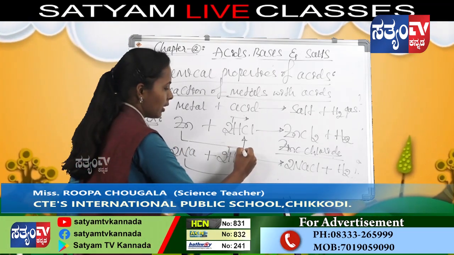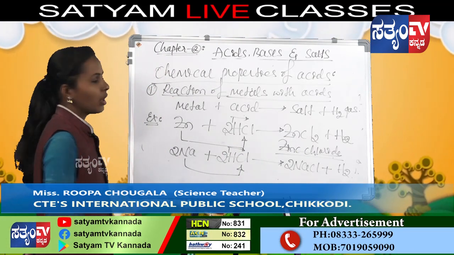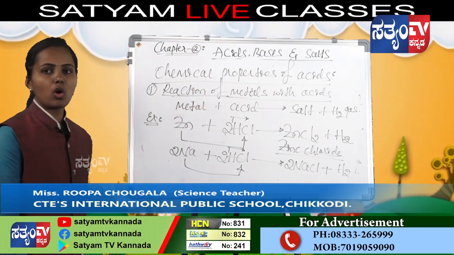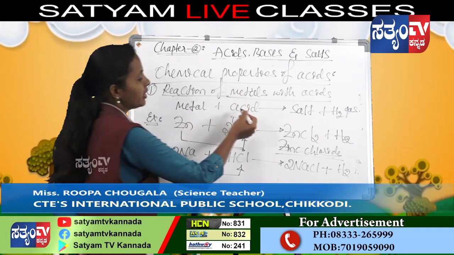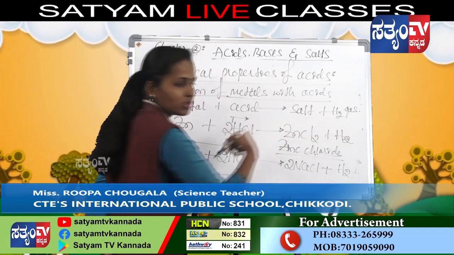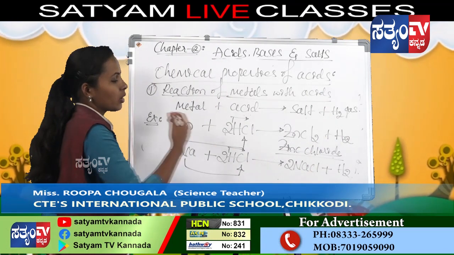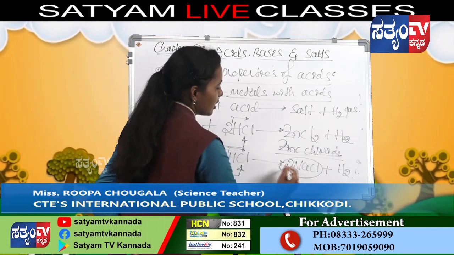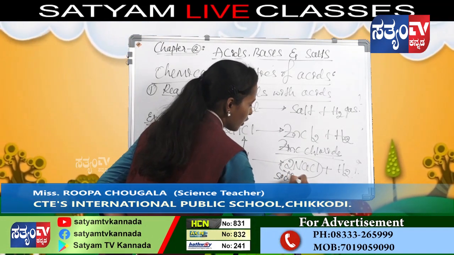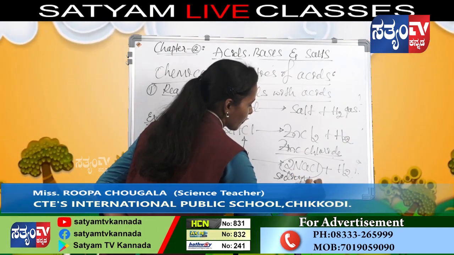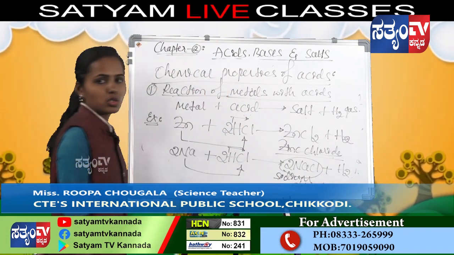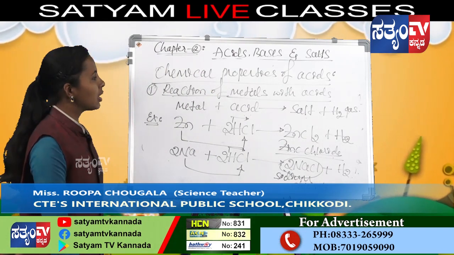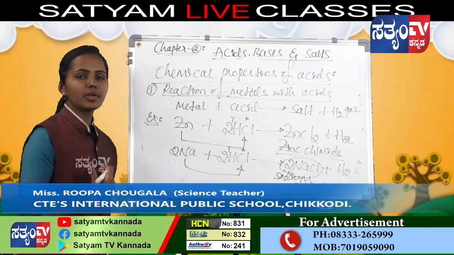According to the general equation, when a metal reacts with an acid, it gives salt plus hydrogen gas. When they react with any acid, metals form salt. This is sodium chloride, a salt, and the evolution of hydrogen gas takes place. This is about the reaction of metals with acid.